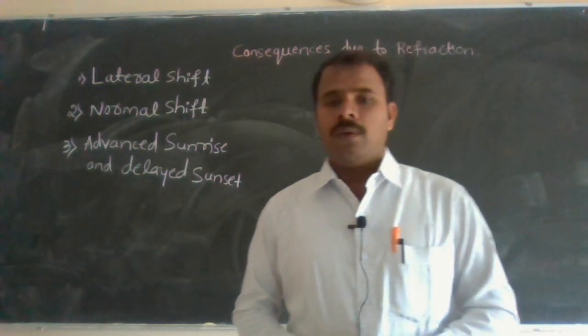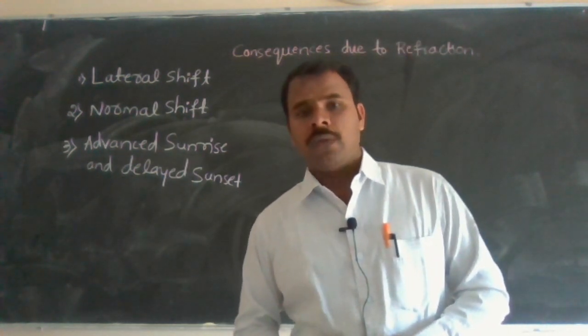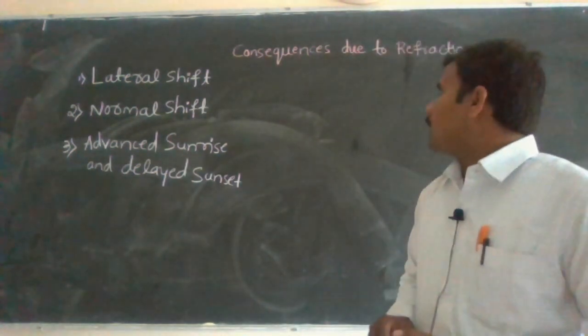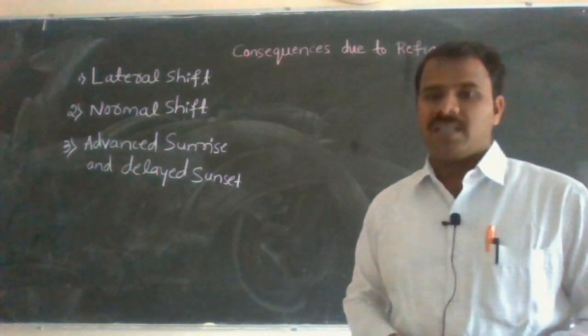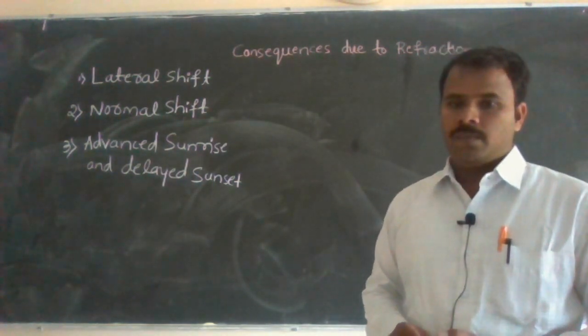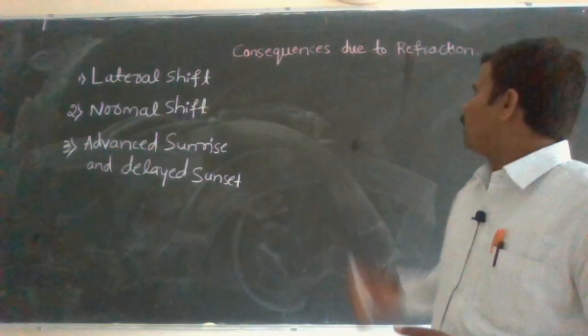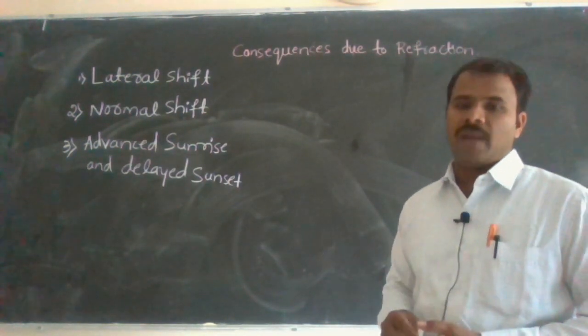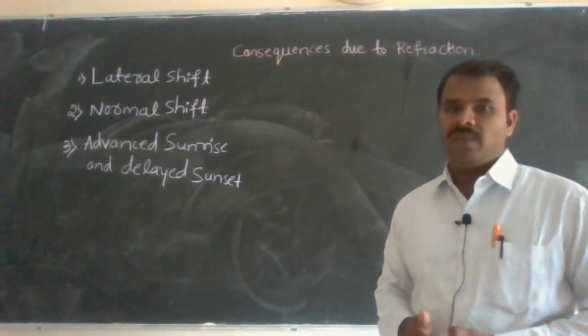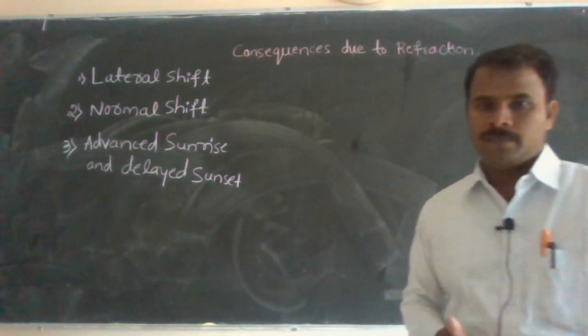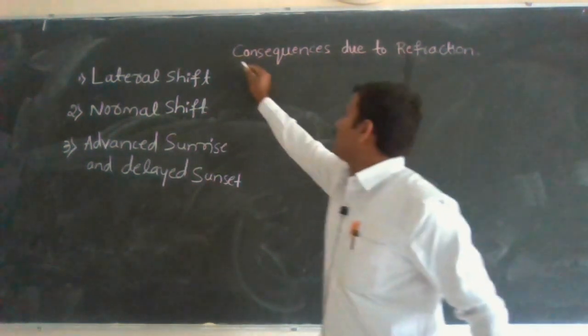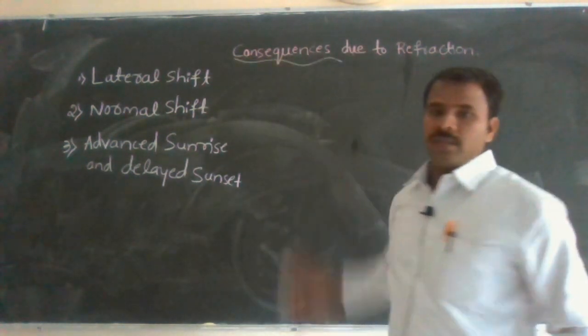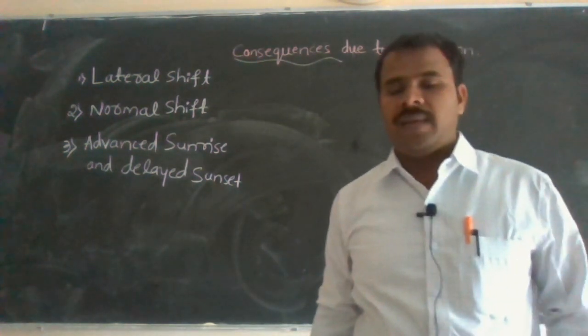Therefore, in this session we are going to study the consequences due to refraction. It means the examples, applications, and effects due to refraction of light.